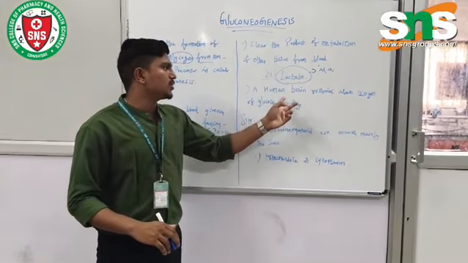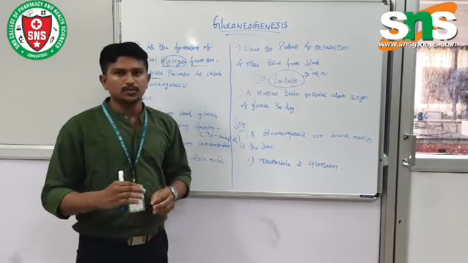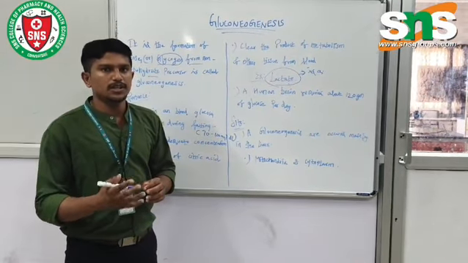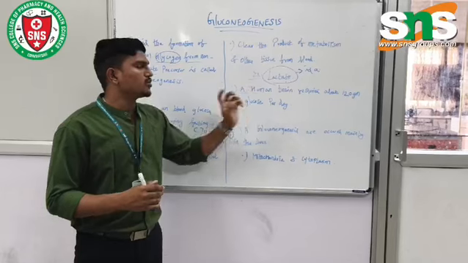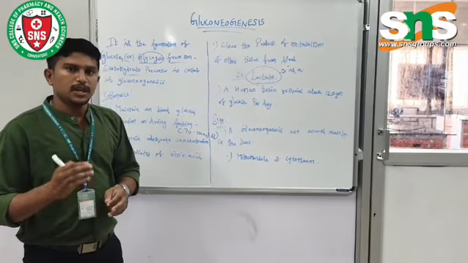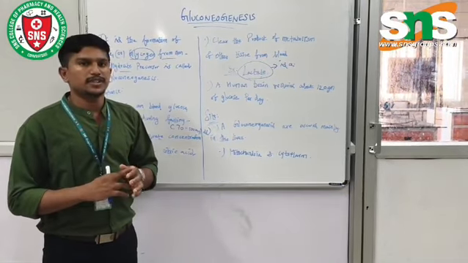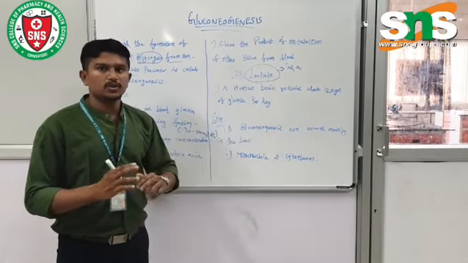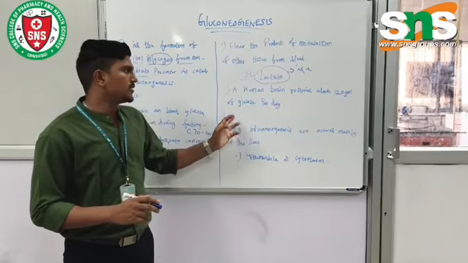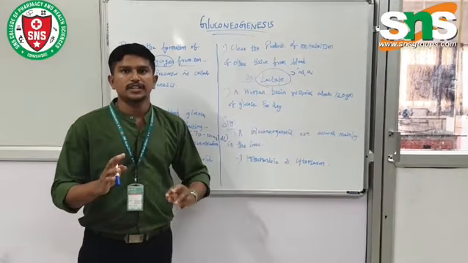Next, the human brain requires about 120 grams of glucose per day. This is one of the points regarding the human brain's glucose requirement.